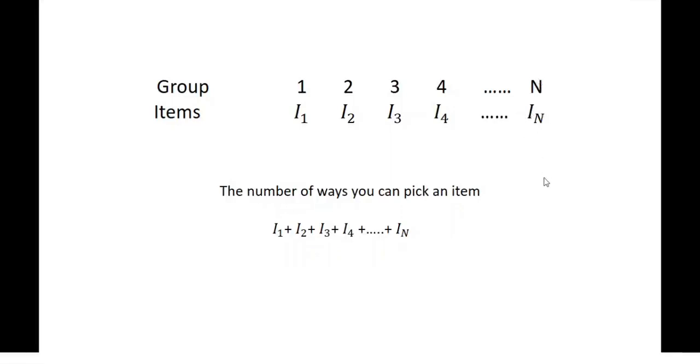Now, if the question is how many different ways you can pick up one item, then the number of ways is I1 plus I2 plus I3 plus I4 and so on up to IN. And this is what is called the addition rule.